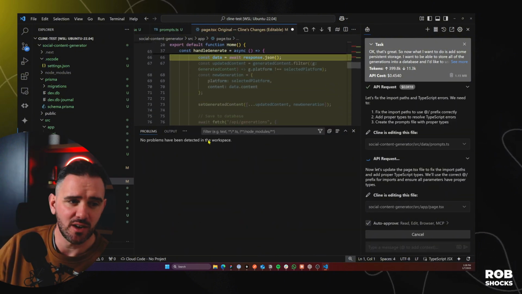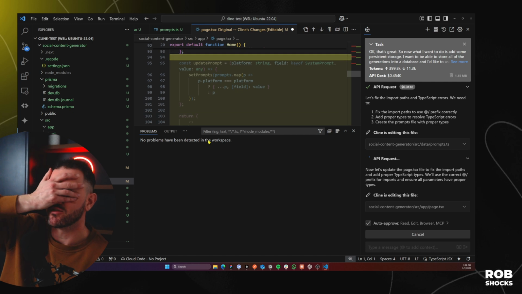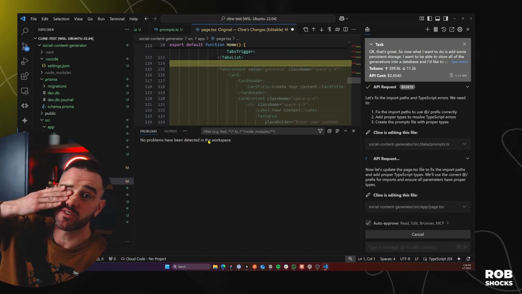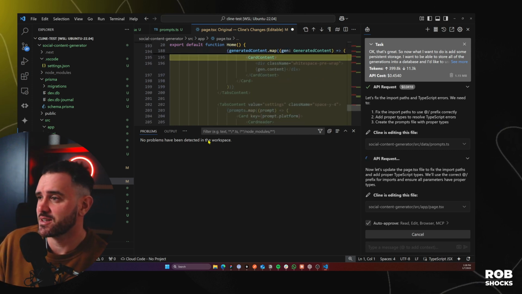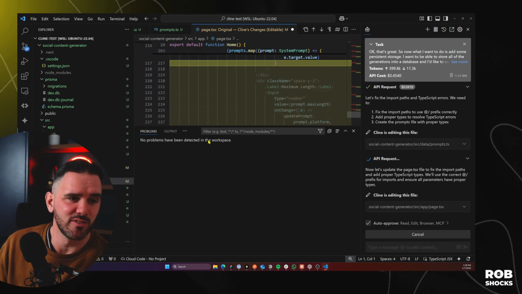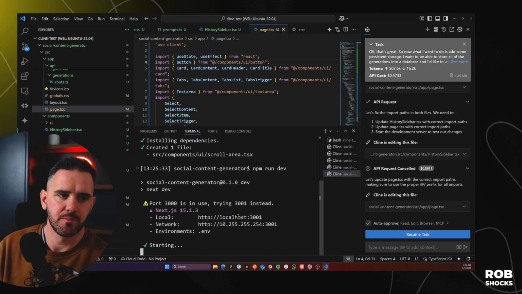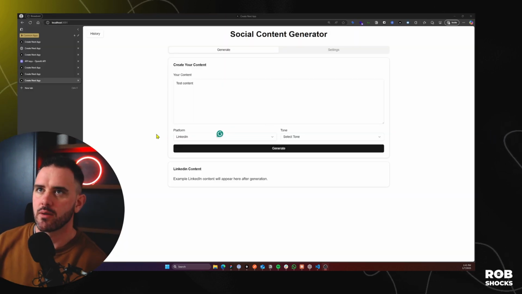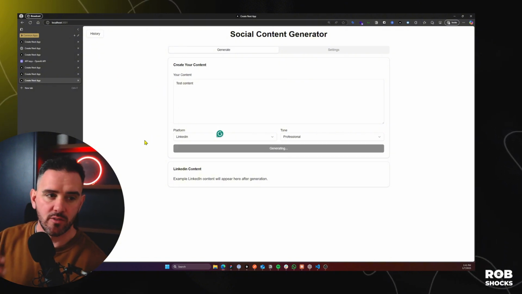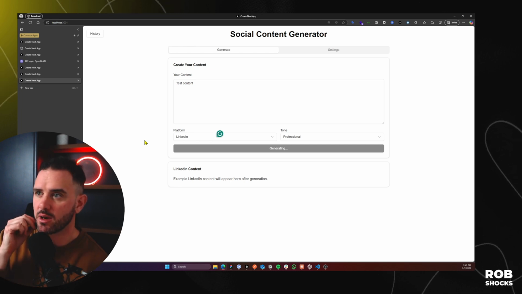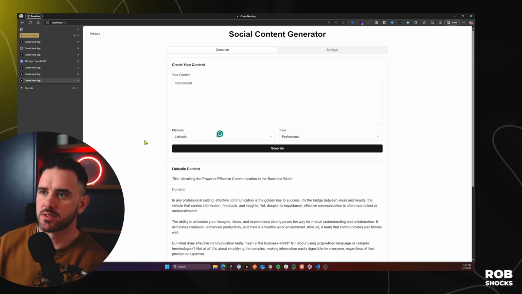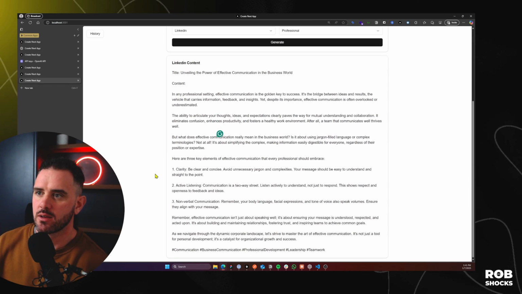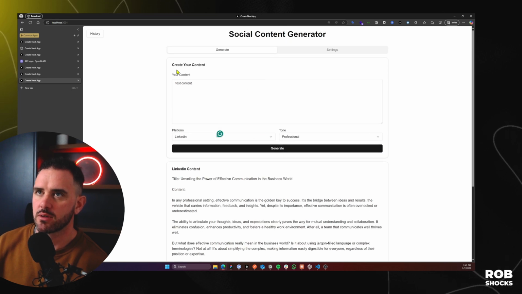It's fixed all the type errors, which I absolutely love. I mean, I get the point of TypeScript, but oh my God, trying to make your way through and apply types is just not my idea of fun. npm run dev. Okay, so we're just going to test the content. Now I've updated the OpenAI API key in the .env file, which had been overwritten. So it looks like it's working. Yeah, okay. And we've got our post.